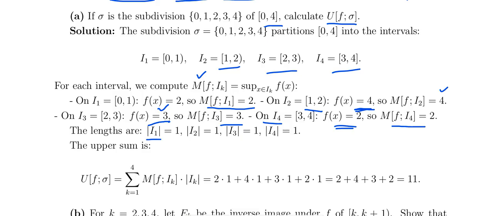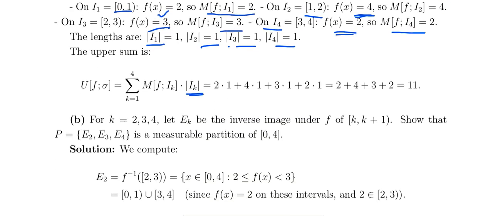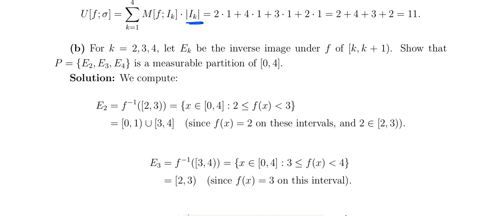The length of the first interval is 1 minus 0, which is 1. The length of I2 is 2 minus 1, which is 1. The length of I3 is 1, and the length of I4 is 1. For the upper sum, we add everything up based on the length of the interval, and that gives us the result. We have seen this in the Riemann integral.